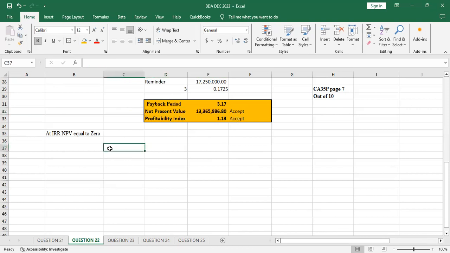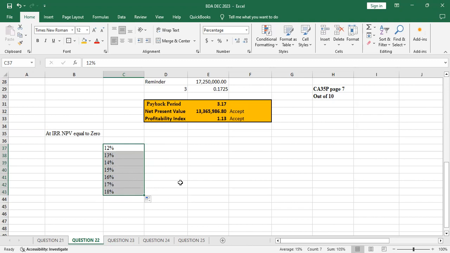We will start by 12%, then 13%, and maybe we can go up to 18%.